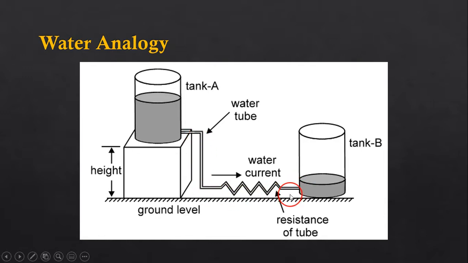When this water current is flowing, resistance will be offered, which is actually the friction offered by the inner surface of the water tube. So we can treat it as the resistance of the tube. So this is tank A, this is tank B connected with a water tube, and whenever the water current flows, it will experience the resistance of the tube.